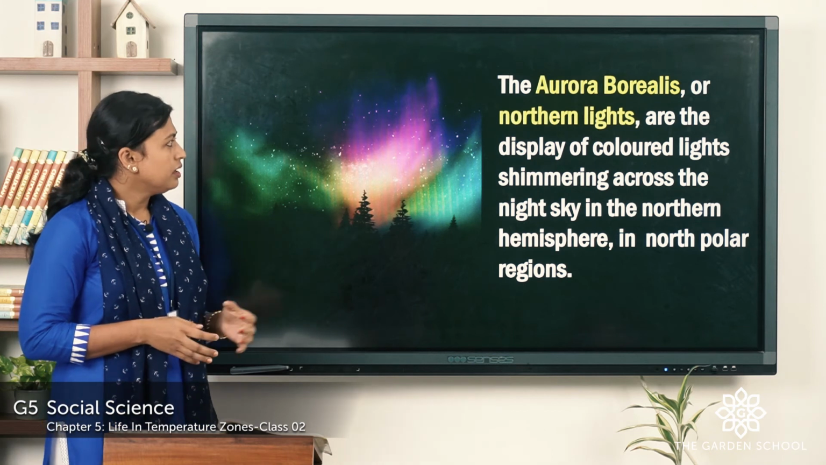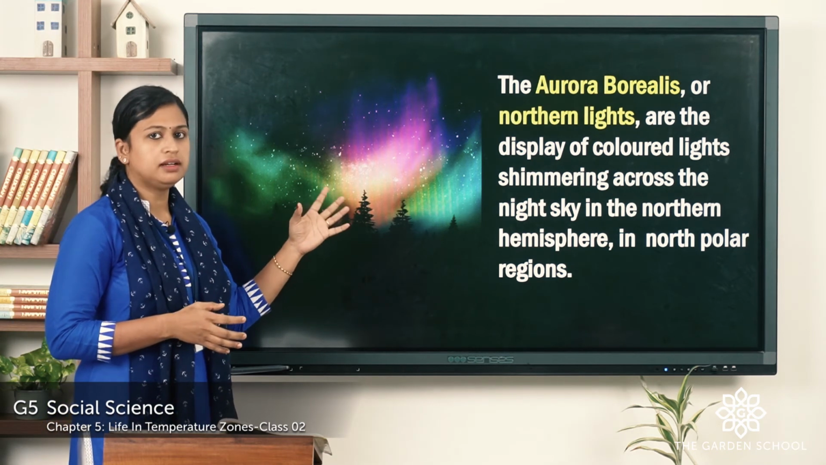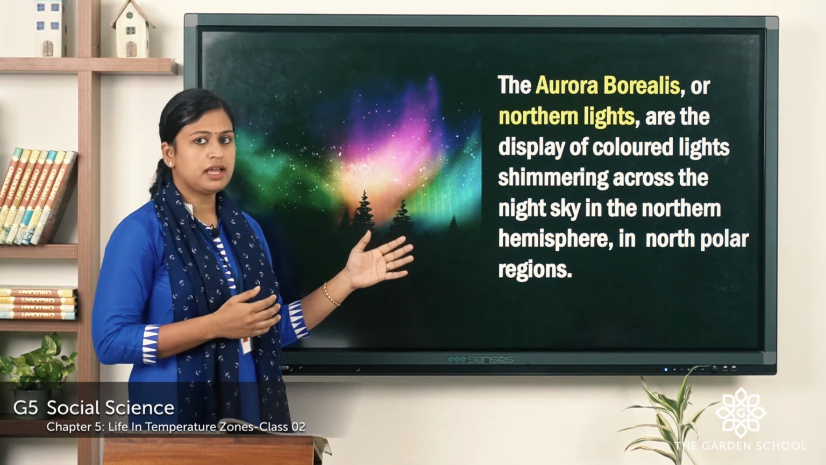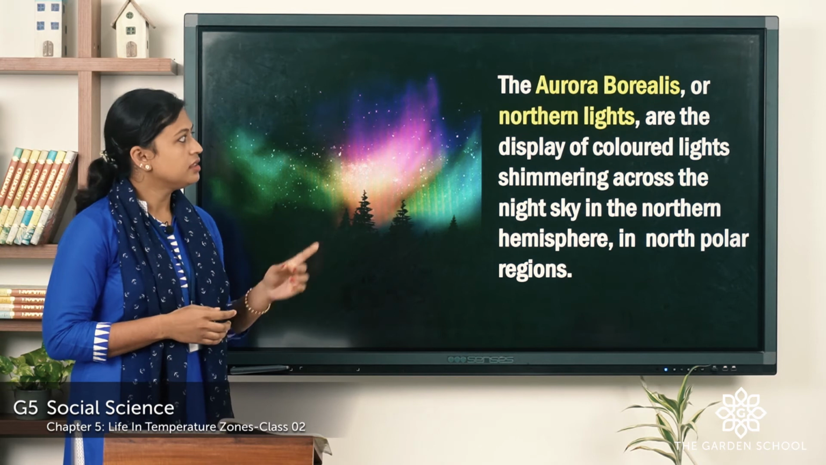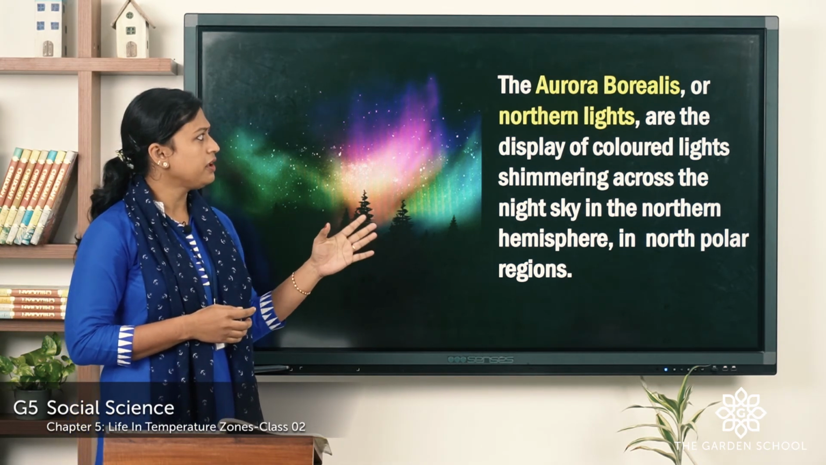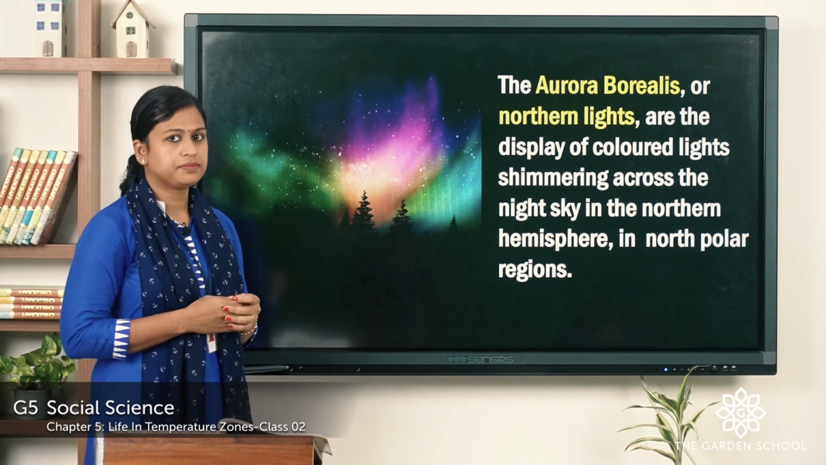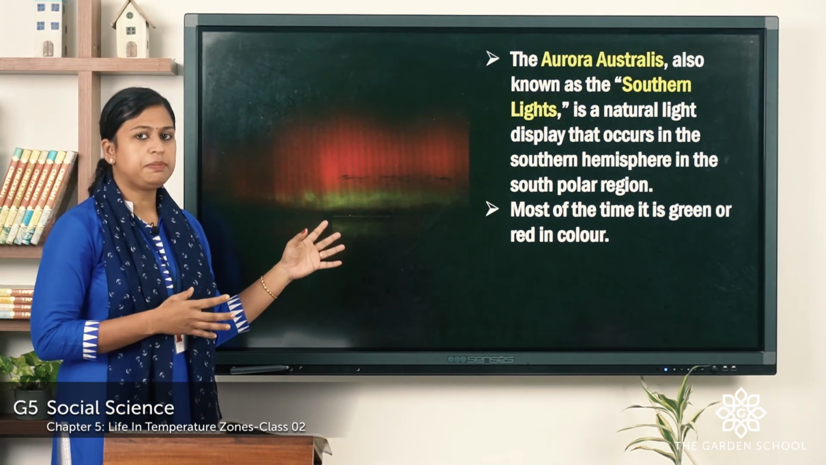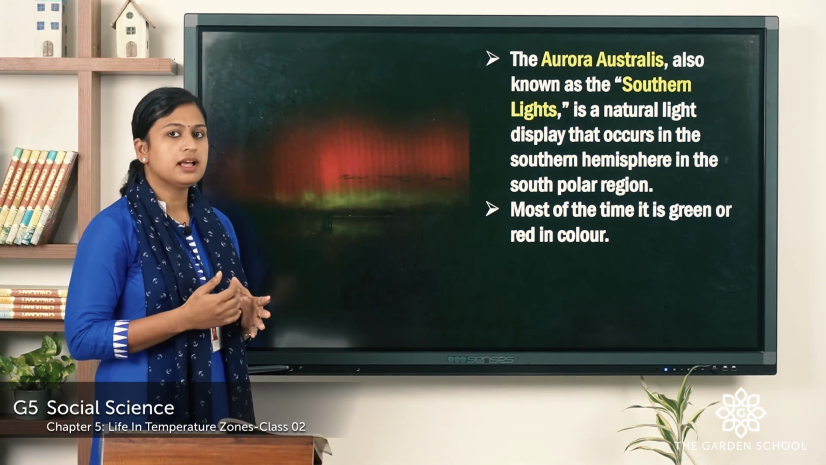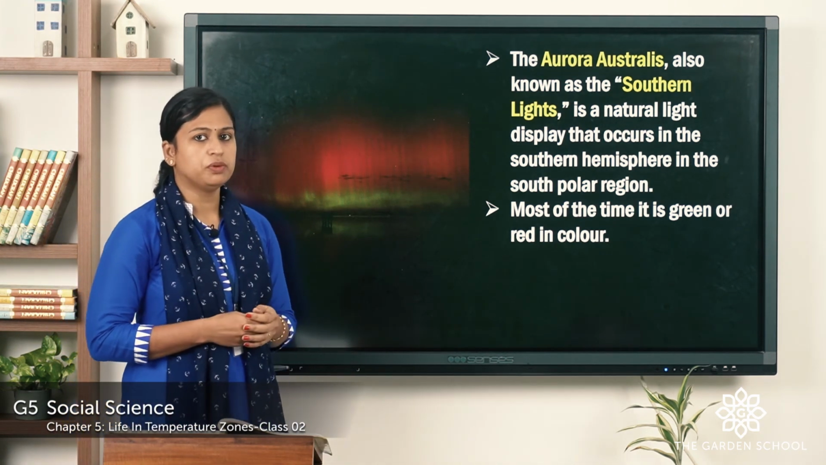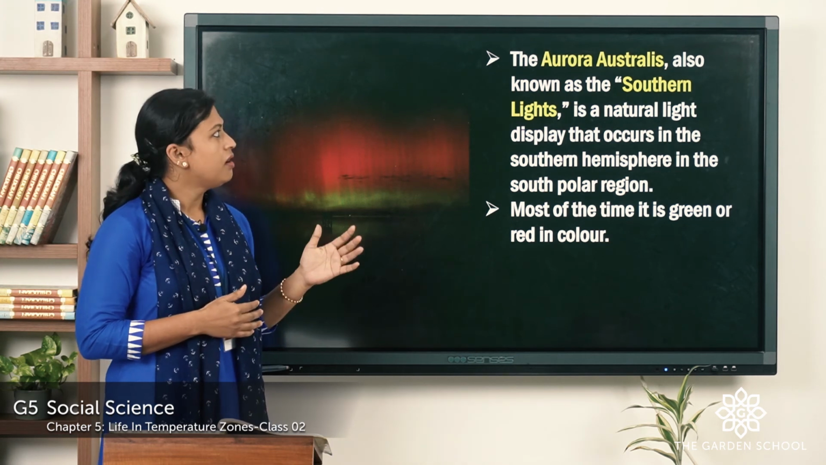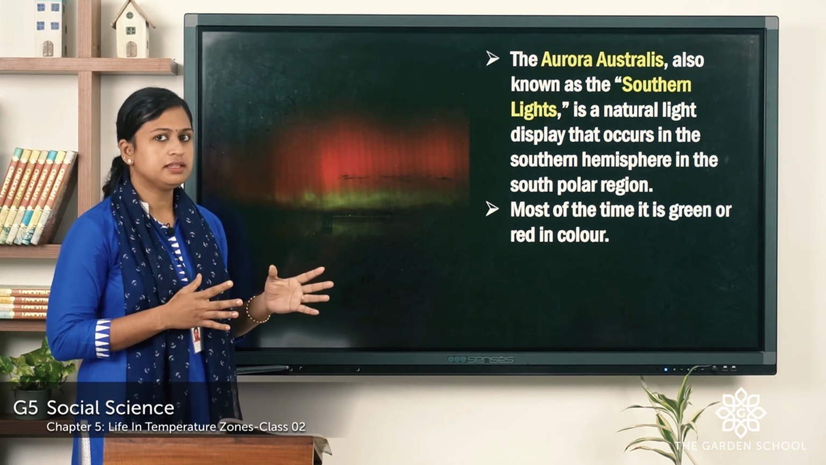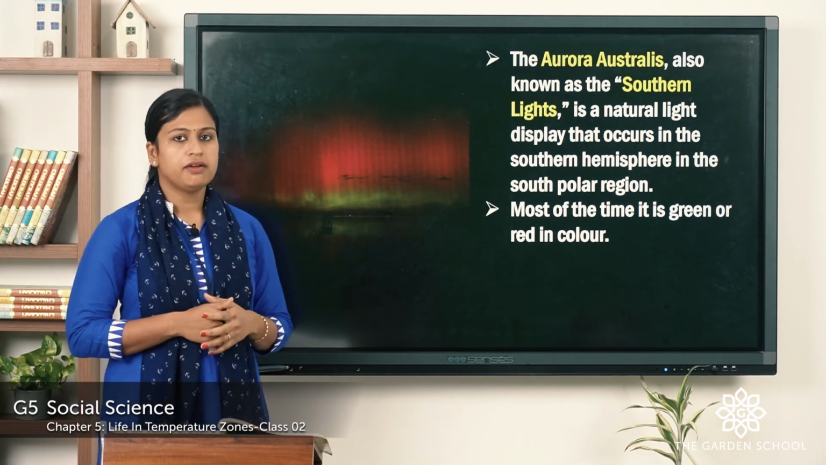Now, you can see the display of colored lights. It occurs in the northern hemisphere, that is in the North Pole. This is known as the Aurora Borealis or Northern Lights. Here you can see the display of lights that occurs in southern hemisphere in South Pole. This is known as the Aurora Australis or Southern Lights. Mostly you can see them in green or red color.